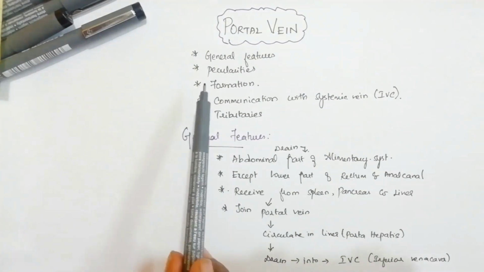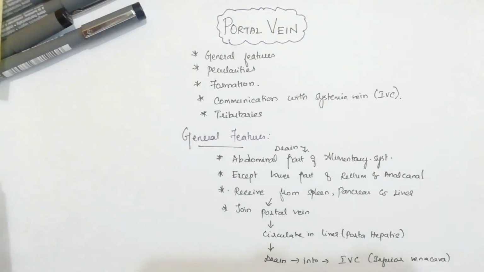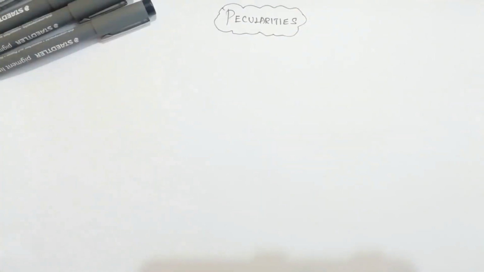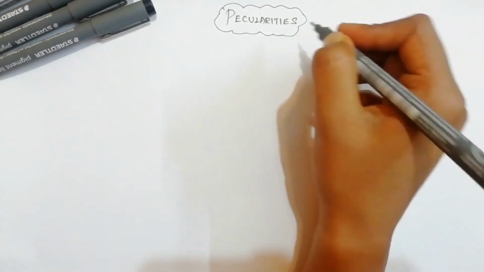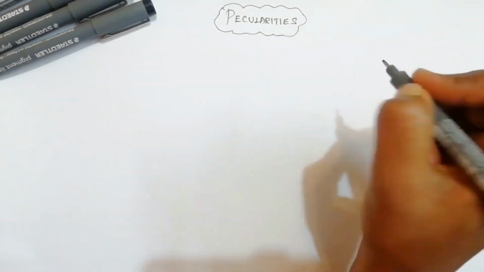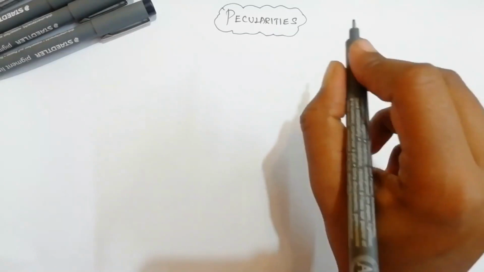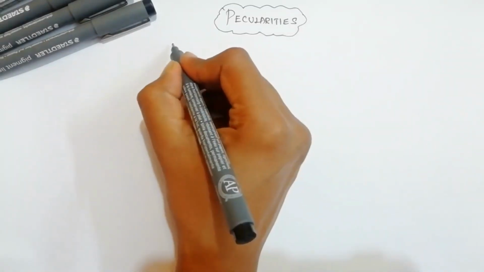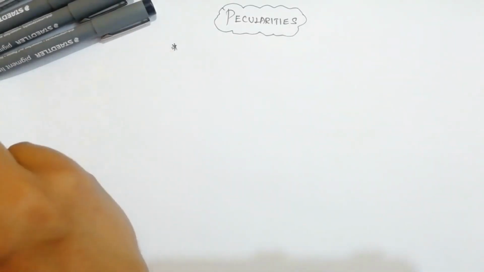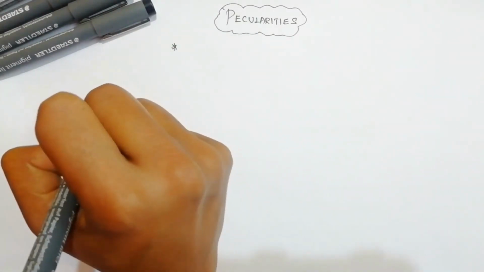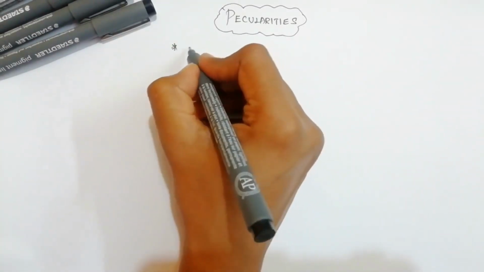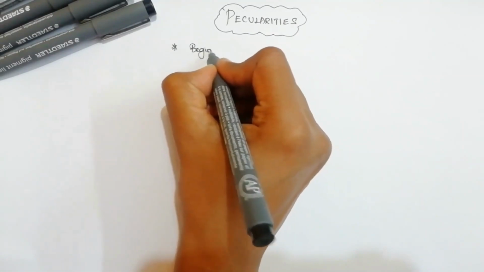Now we will move on to peculiarities of the portal vein. Compared to other veins in our body, the portal vein has some peculiarities which are different from other sorts of venous drainage. So we will get into the details of the peculiarities of this portal vein. First peculiarity of this portal vein is, it is a vein which is going to begin as like veins.